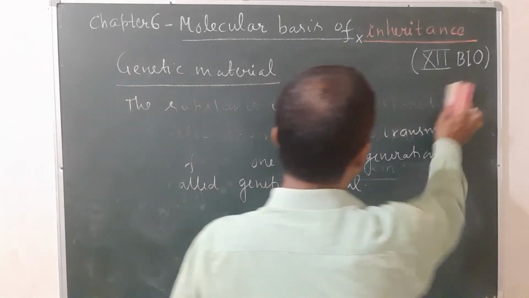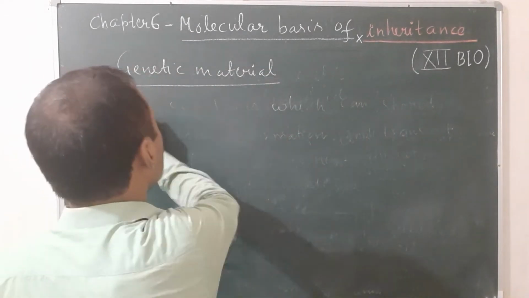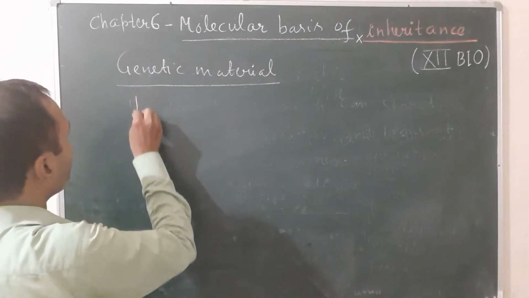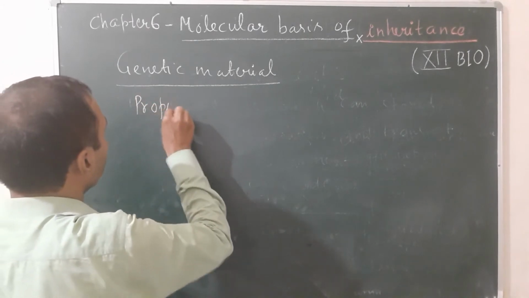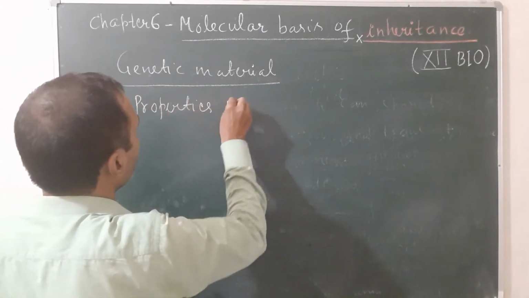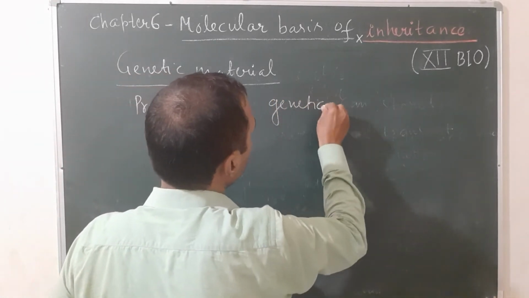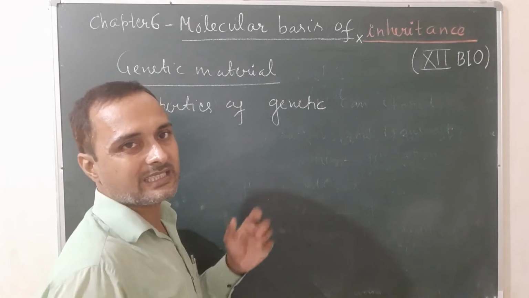So let us see the properties of genetic material. Due to these properties, nucleic acid acts as genetic material.